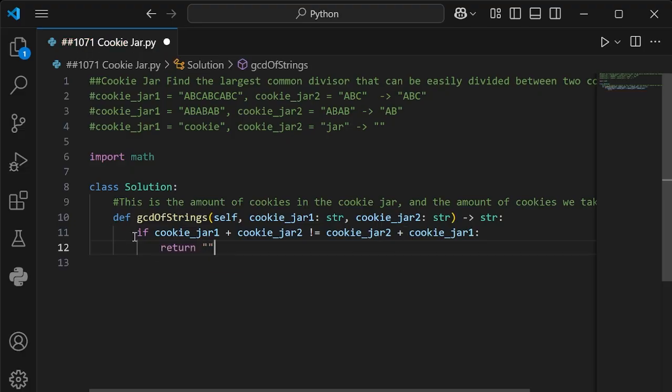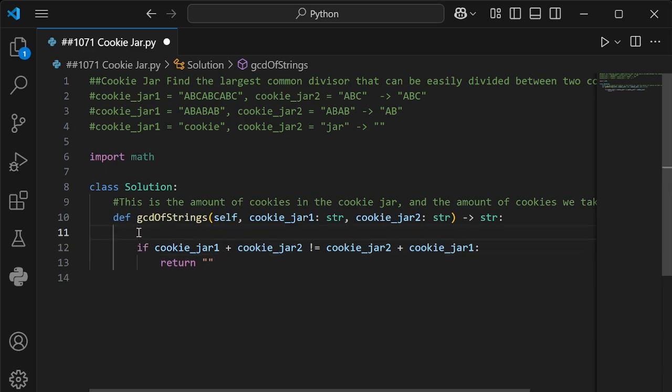But let me go ahead and put this in there. Let's make sure that we are taking out the same amount of cookies, or else nothing.